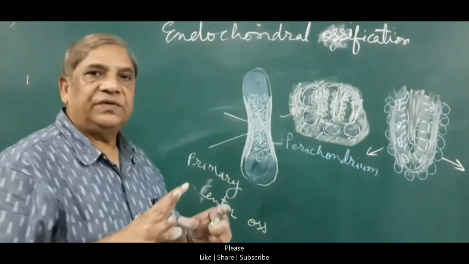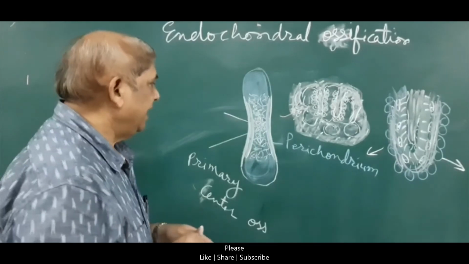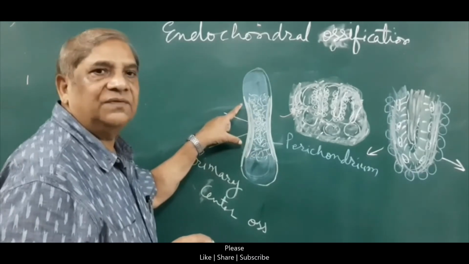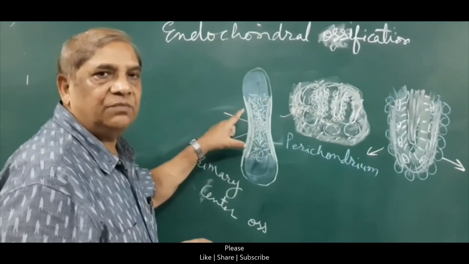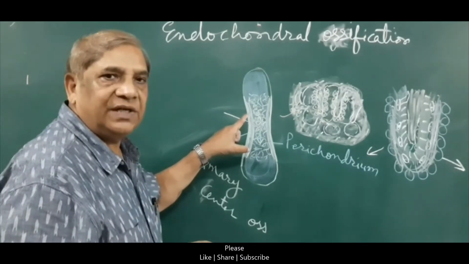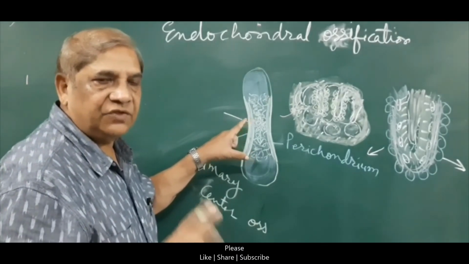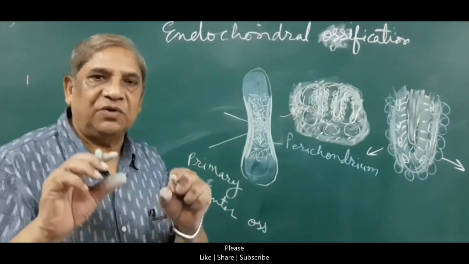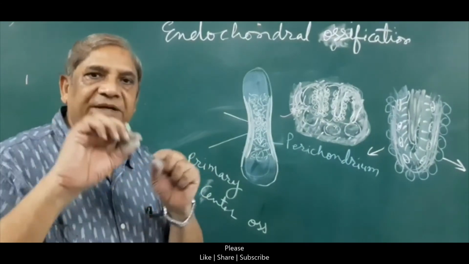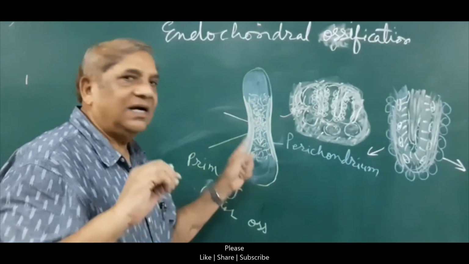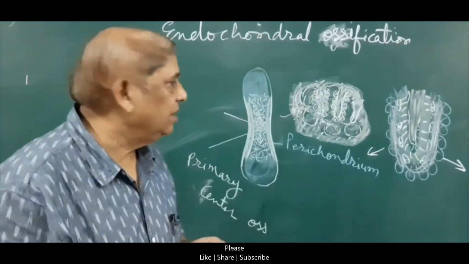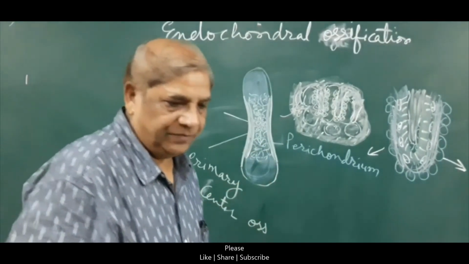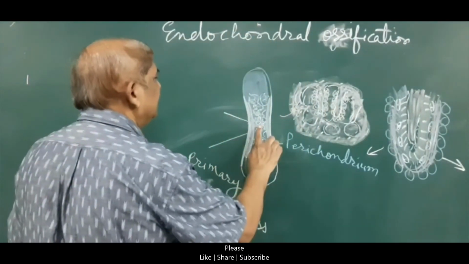Now the birth will take place. The baby is born now. And when a baby is born, this is the condition of the bony ossification, the bone formation. That means if you take an X-ray of a newborn baby, only the central part of the cartilaginous model will be bony, that is, a white patch will be seen. The ends are still cartilaginous, hence they will not be seen in the X-ray. Let us see what will happen after the birth.